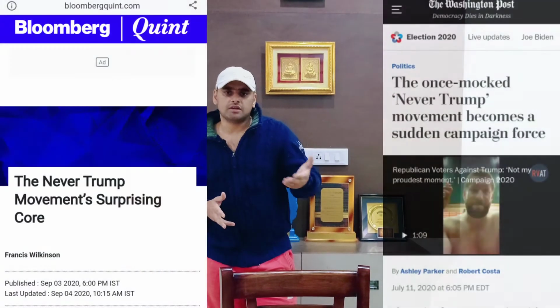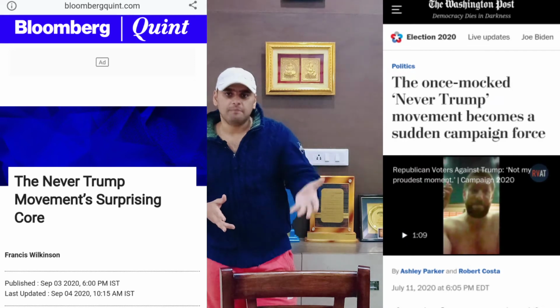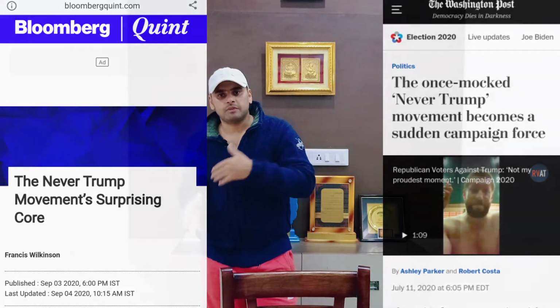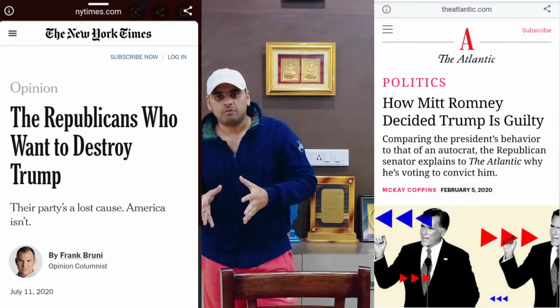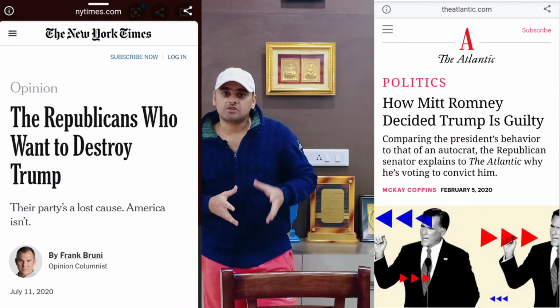So he did not have many allies in the Republican Party, as he was an outsider to mainstream politics. In fact, some Republicans even started the Never Trump campaign. And even noted Republicans, like 2012 Republican presidential candidate Mitt Romney, openly campaigned against Donald Trump in 2016 as well as in the 2020 elections.